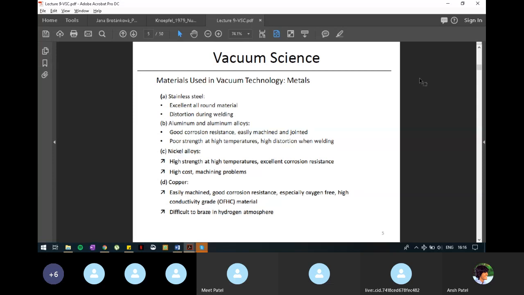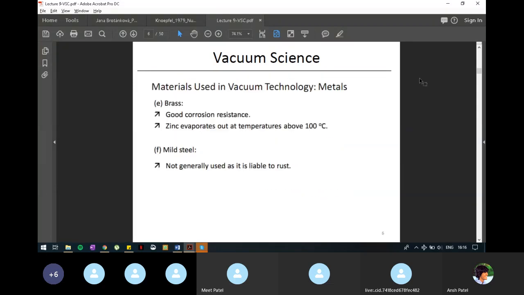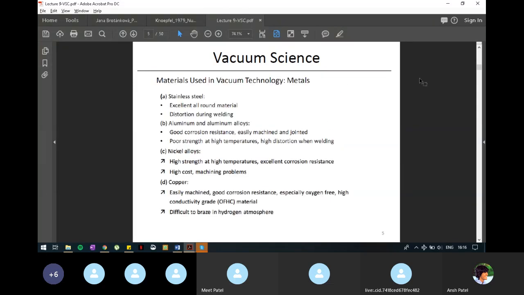We can make a basic structure. We can make a holder to hold the chamber. We can make pipes or tubes which will carry some gases inside the chamber. So it is an all-round material. It will not react with the gases mostly. Yes. And distortion during welding is less. When we are welding, we are joining two parts of stainless steel, we can connect them with less distortion.